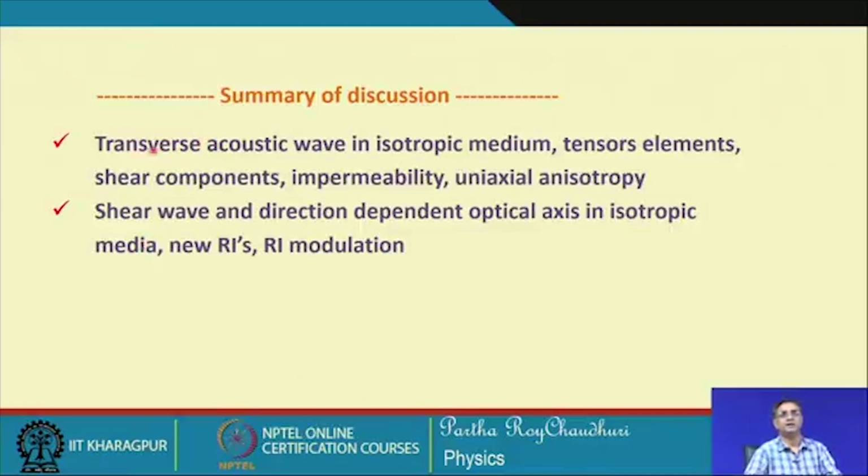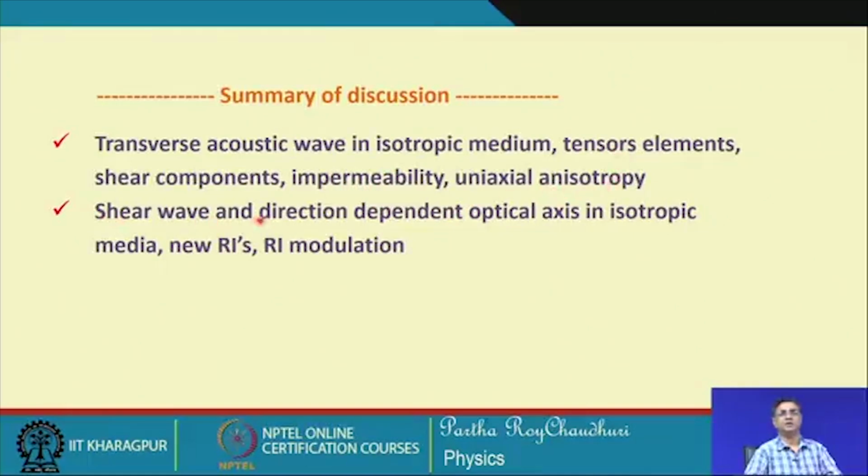So, in summary, we considered the shear acoustic wave in an isotropic medium, and in that case we utilized the strain optic tensor for the acoustic medium. Then we saw that it is only the shear components which are non-zero for shear waves, and then we looked at how the impermeability change takes place, and an isotropic medium becomes anisotropic.